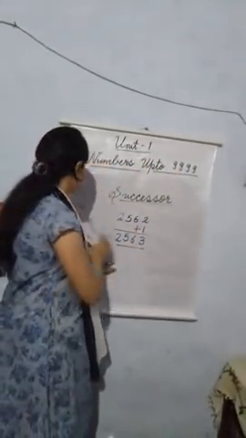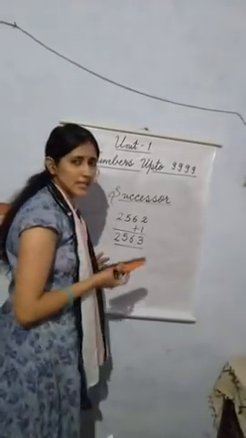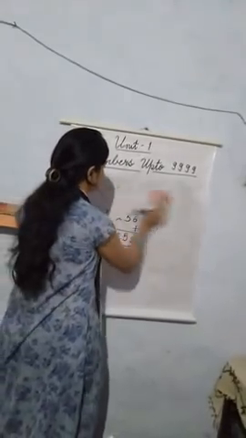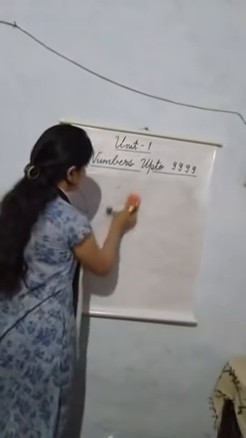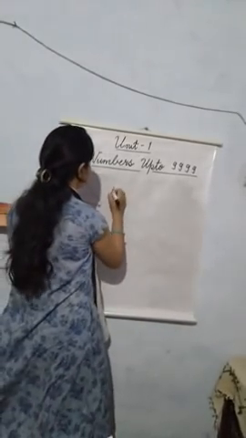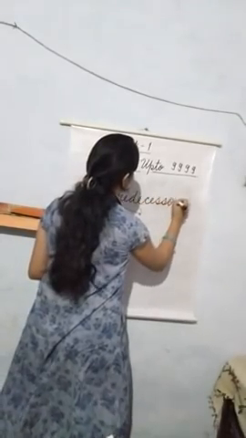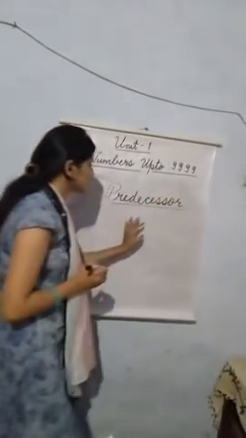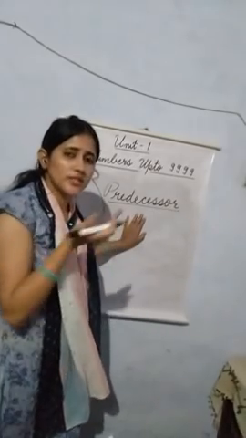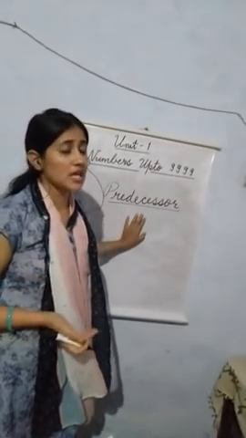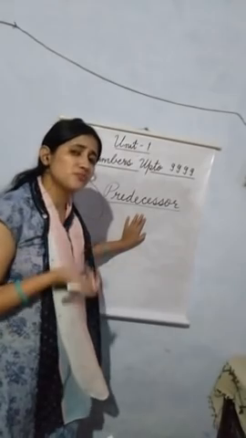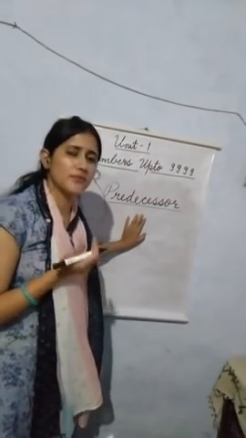Okay, now next is predecessor. What is a predecessor? A predecessor is what comes before. The number which comes just before a given number is a predecessor.